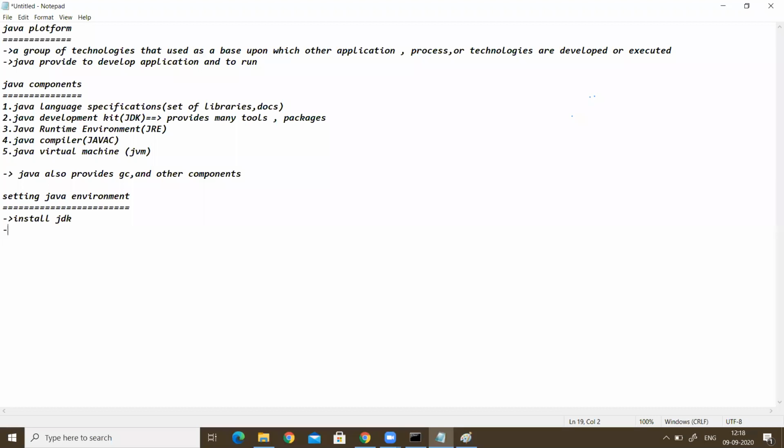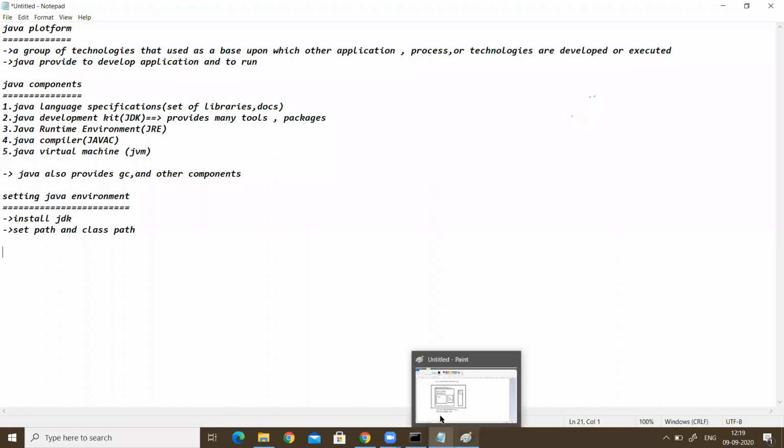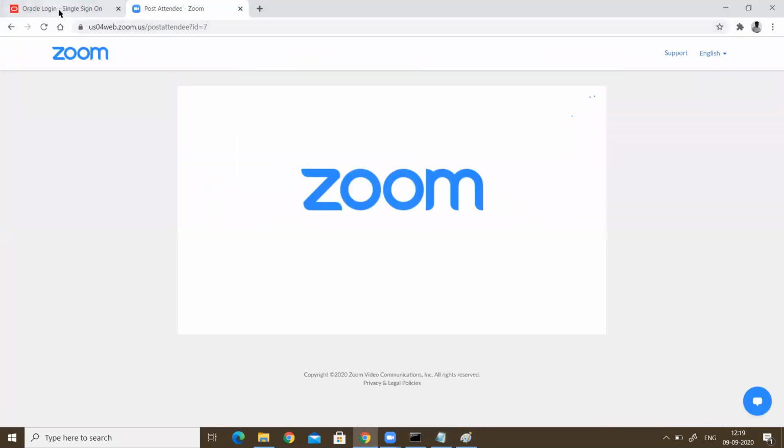Then next, set the path, path and class path. We will see how to set them. First we see how to install JDK in our system. You have to download the JDK from the Oracle website, because Java is owned by Oracle now.